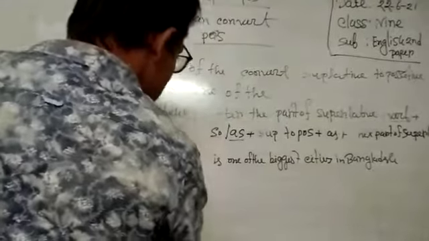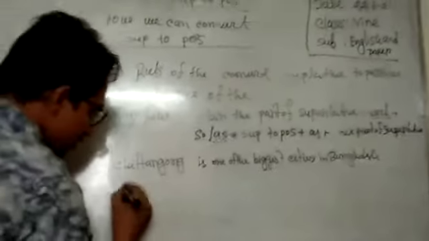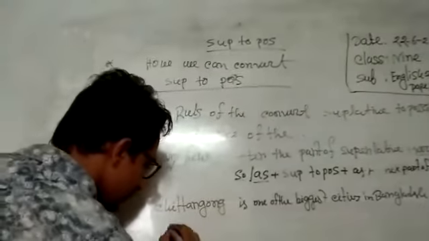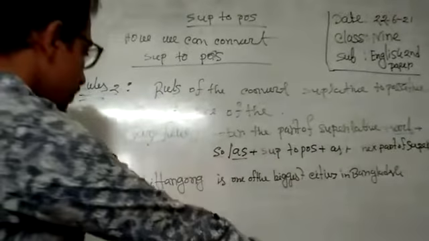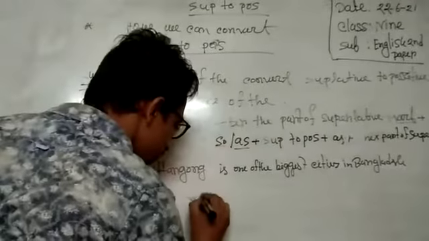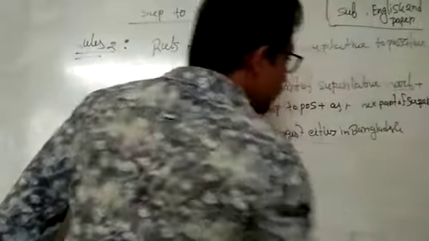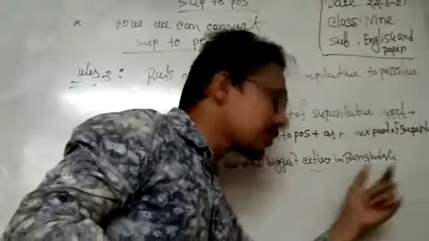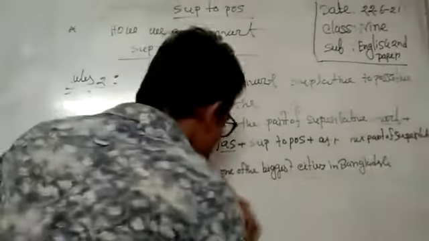Dear learners, first of all, very few. Very few, then the part after the superlative: cities in Bangladesh.